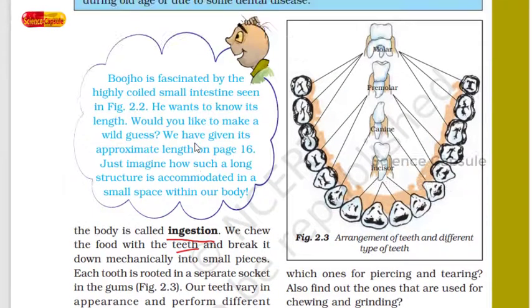Students, you should know that we have different types of teeth. Let us talk about different types of teeth. The first type which we are going to see is incisor teeth. The teeth which you see in front are called incisors.